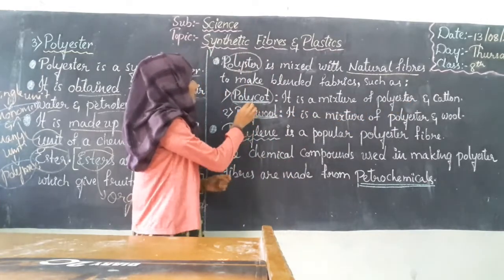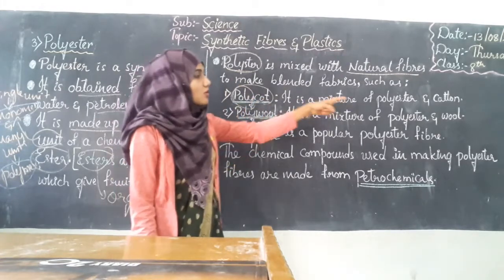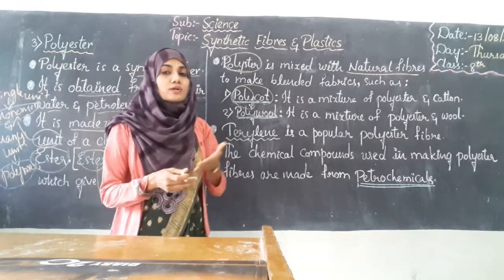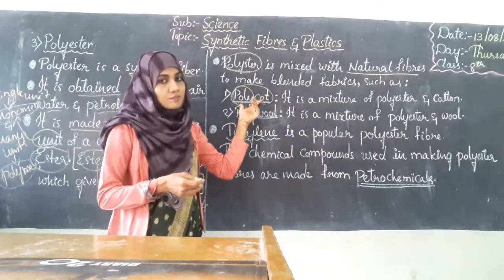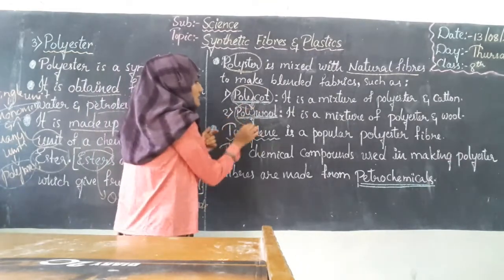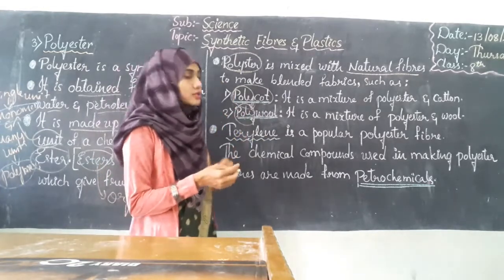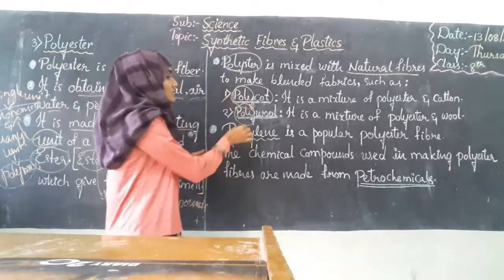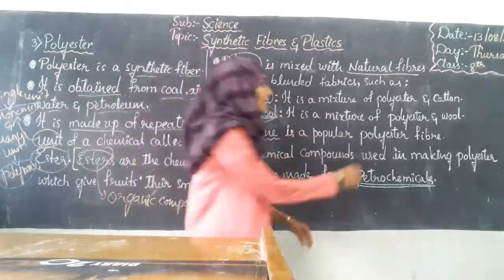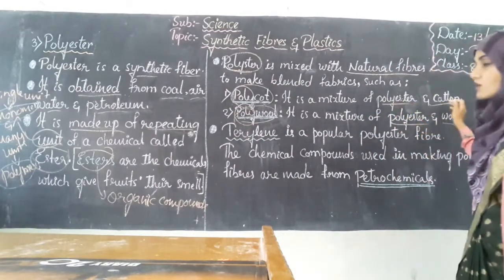See, in the name itself you can find poly, meaning polyester, and cot, meaning cotton. Next, if we mix polyester with wool, we get one more type of fabric, that is polywool. Polywool is a mixture of polyester and wool, whereas polycot is a mixture of polyester and cotton.